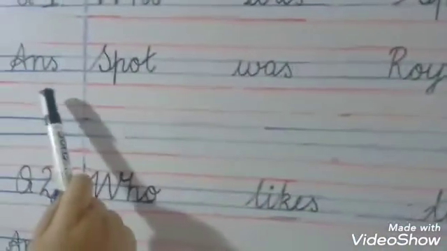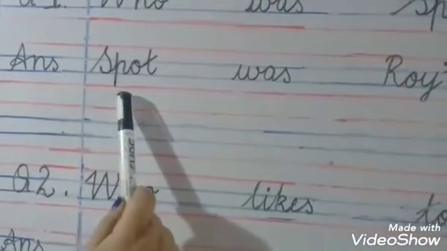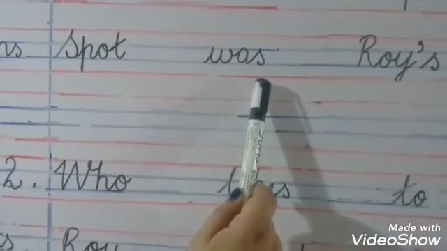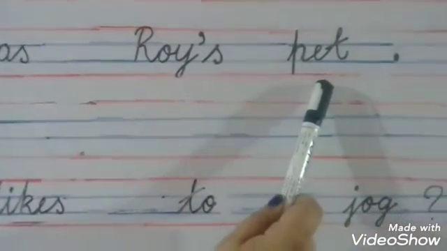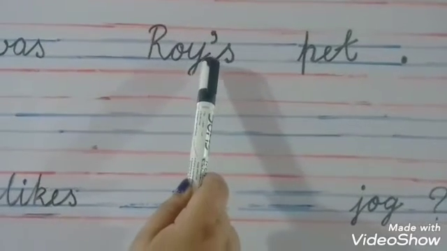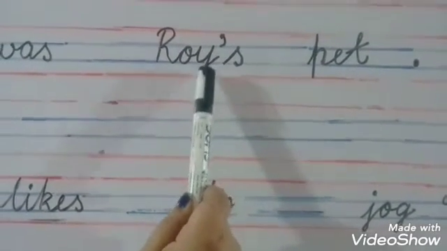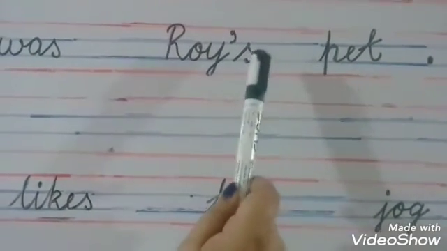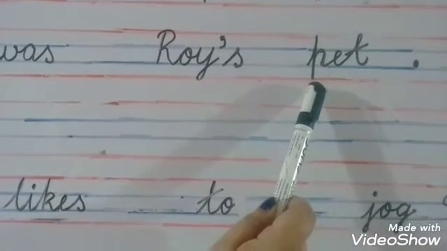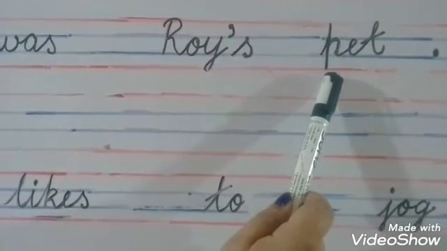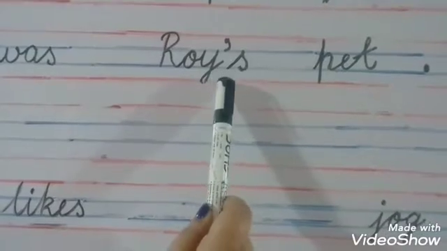Once again, answer: Spot was Roy's pet. Apostrophe S means Roy's pet. Pet, dog. Spot is a dog, the name of a dog. So the pet belongs to Roy.